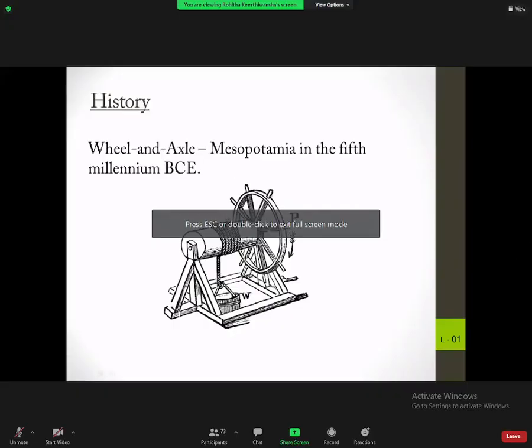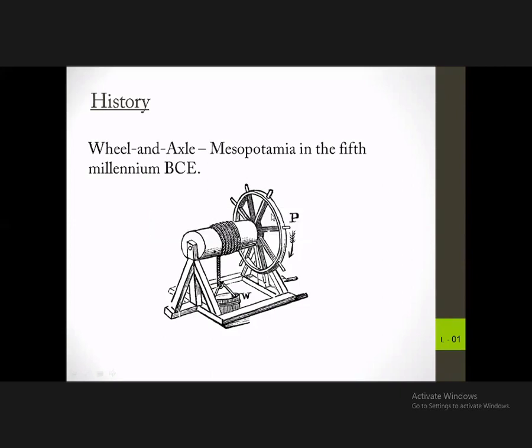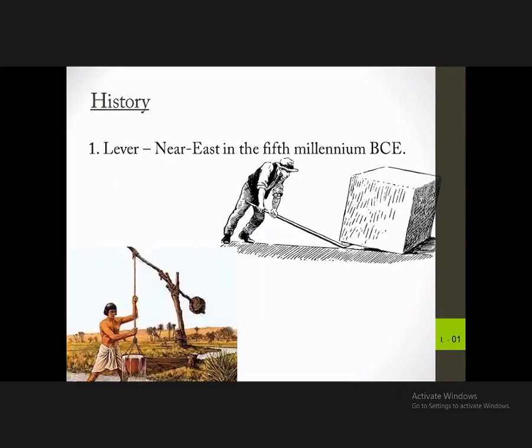There's the axle, and the wheel is effectively used to bring water to the surface. And then the lever. The lever was also used to lift or move heavy masses.